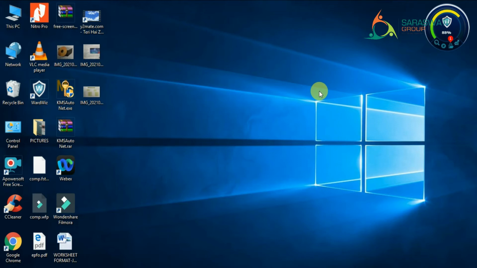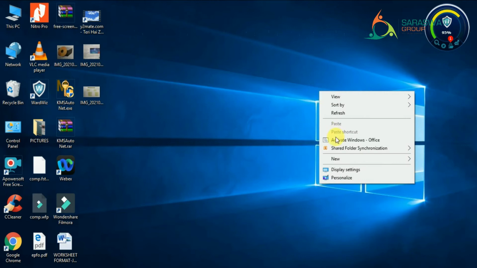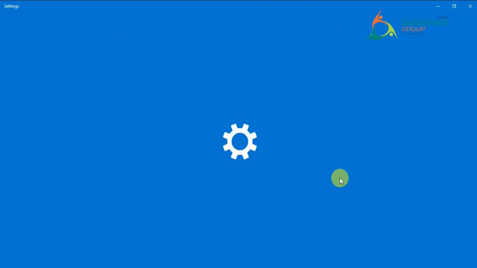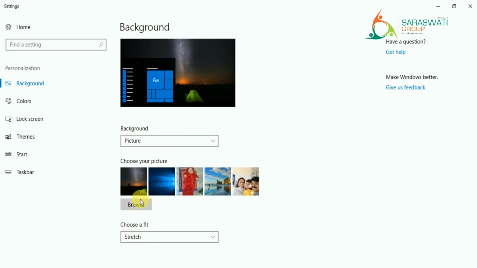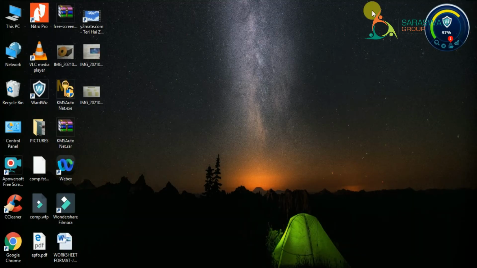You can change the wallpaper also. How? By right clicking, and then you can go to personalize, right? In that personalize, a window will open. It will take some time. From that you can choose any picture, and whatever picture you have selected will appear as a wallpaper, right? So you can see what my wallpaper was first and what it is now.